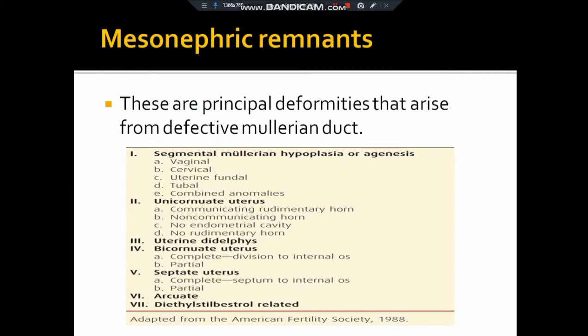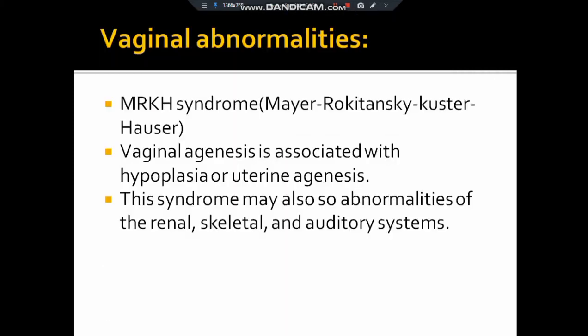It shows all the mesonephric remnants. Okay. We're going to see one by one. First of all, vaginal abnormalities, which is also known as MRKH syndrome. During this, there is a vaginal agenesis. Agenesis means it is not well developed.